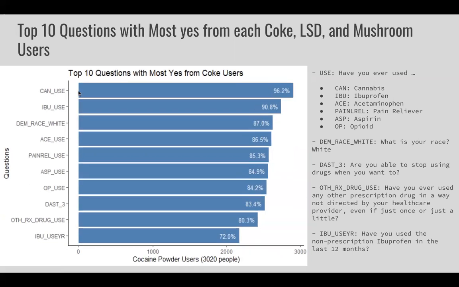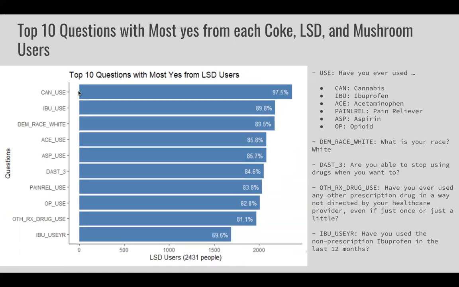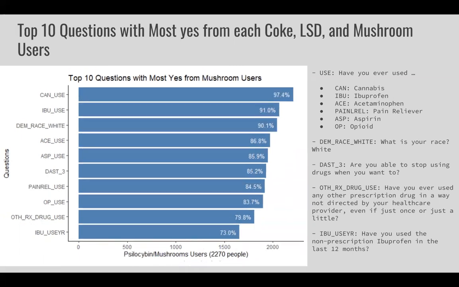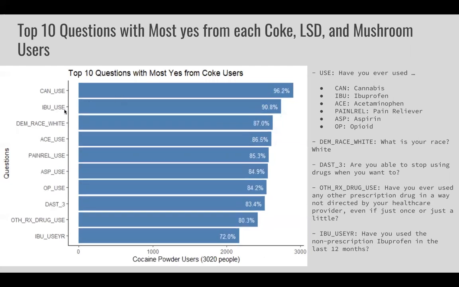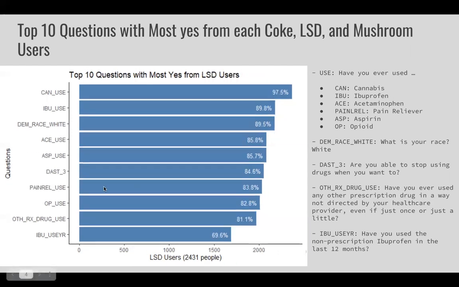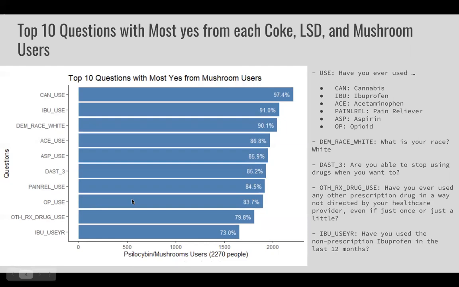And so it's kind of crazy to think about how nearly 100% of coke, LSD, and mushroom users have used cannabis at some point. In addition, the majority of them, about 90%, have used ibuprofen and other pain relievers, including opioid use at just under 85% for coke, mushroom, and LSD users.